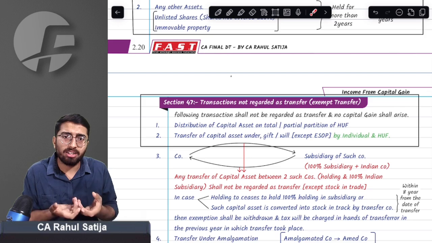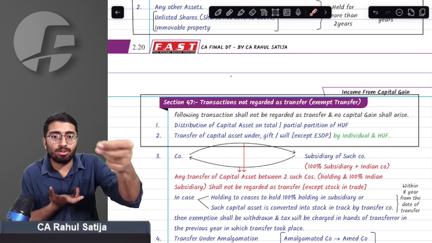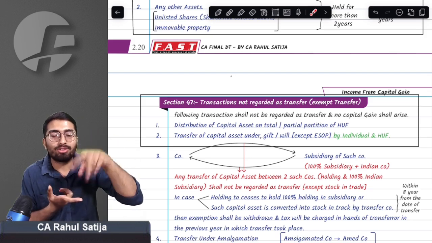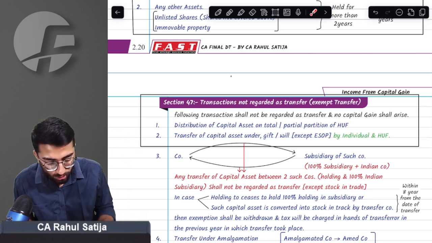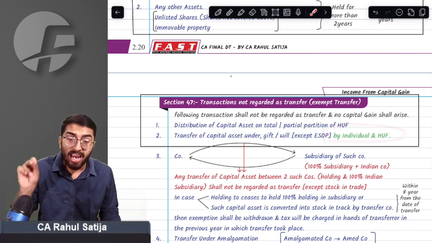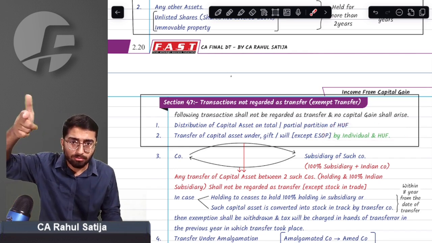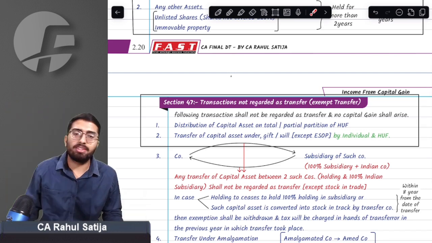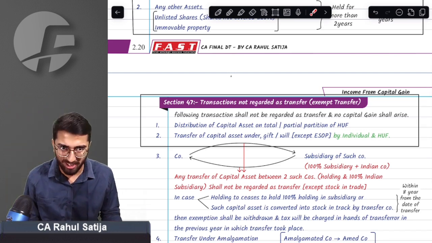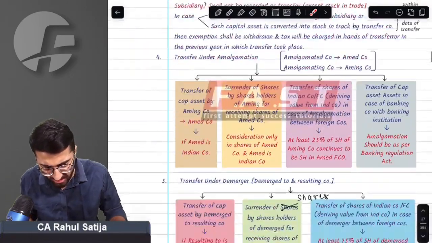Earlier, when a company or partnership firm or LLP used to gift their assets to any other person, capital gain was not arising. But now this provision is just restricted to individual and HUF. So you can write down: by individual, HUF, any transfer of capital asset under gift is exempt. By company, firm, it will not be exempt. This is the major amendment that you have to go through.